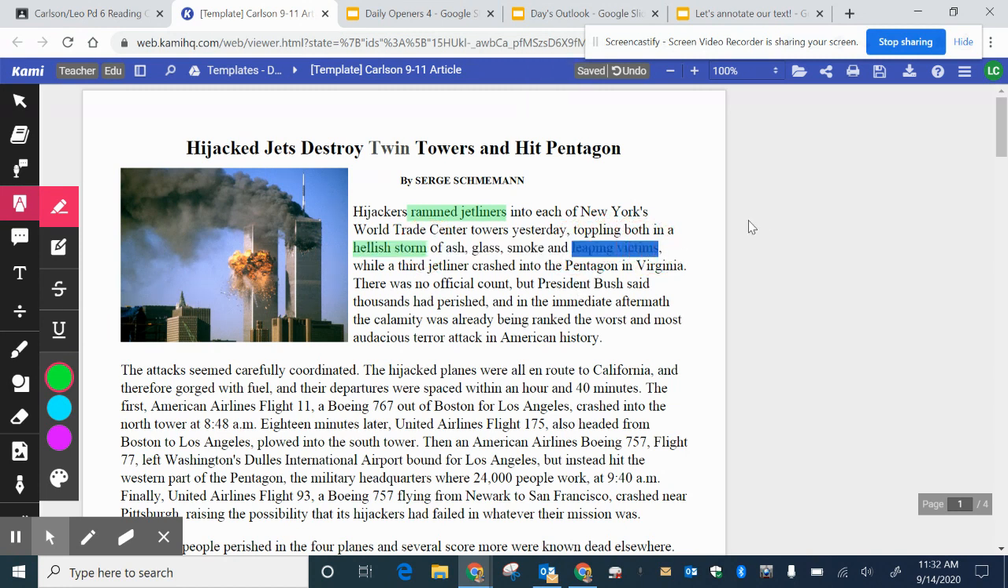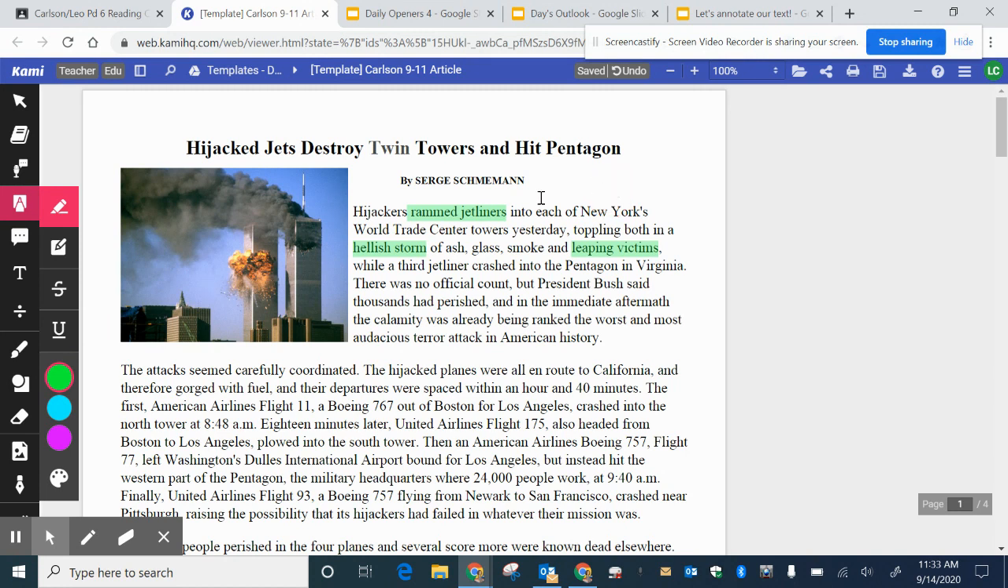Those are some pretty intense word choices, and they help me think that this is not going to be a happy article. This is a pretty intense article, so I may have to pay closer attention.